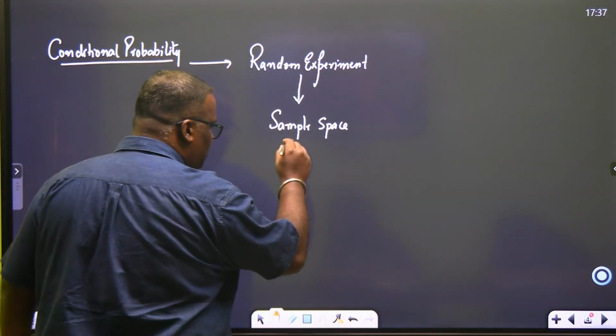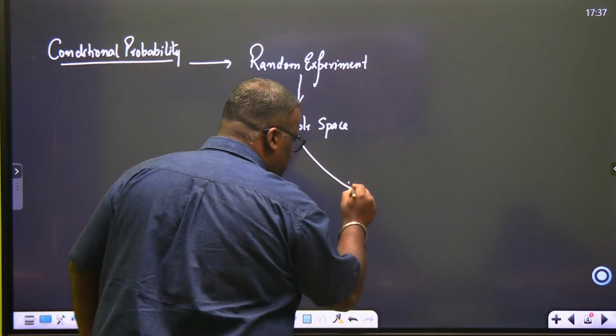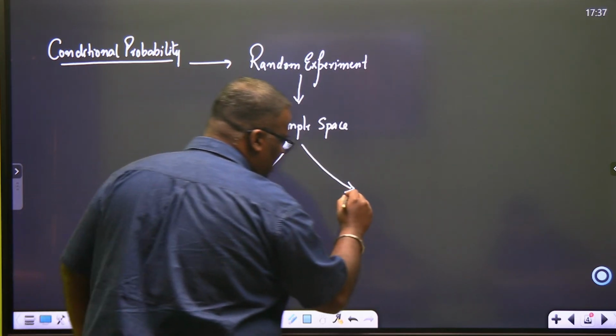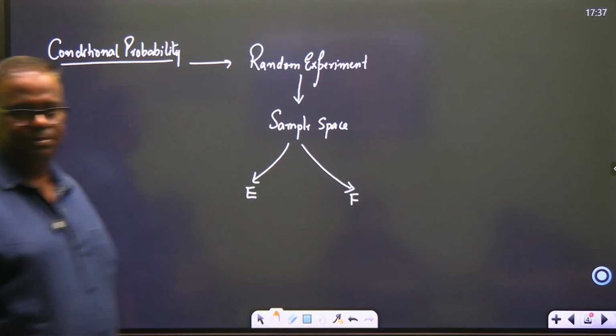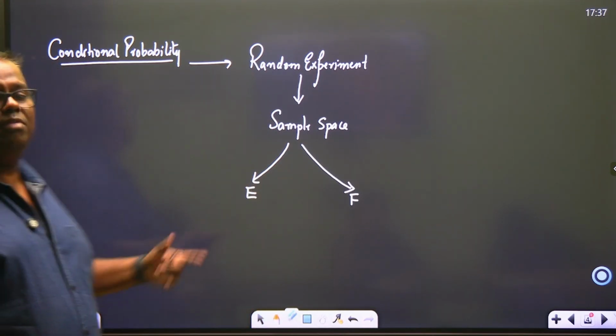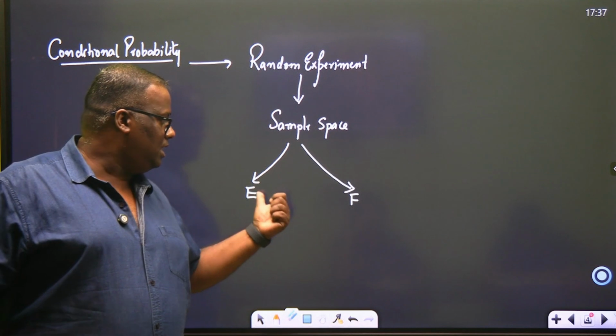And in this sample space, we will be interested in two events. Let's say an event E and this is an event F. These are all elementary events, meaning having only one outcome. E is an event and F is an event.